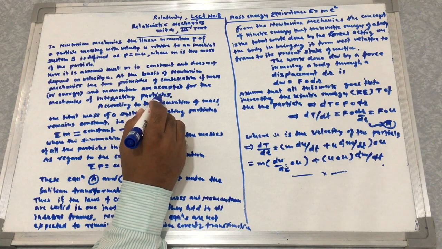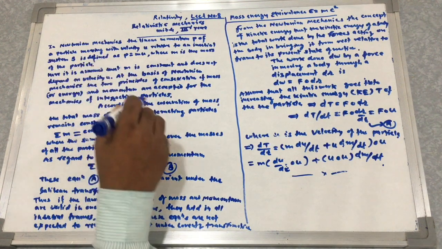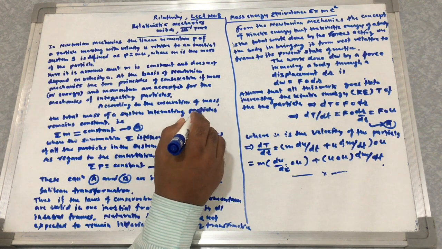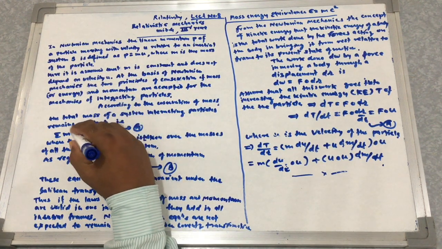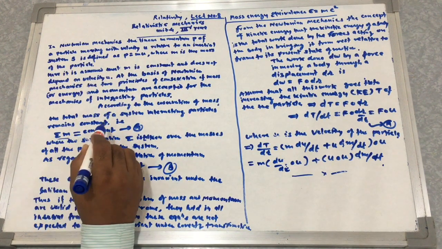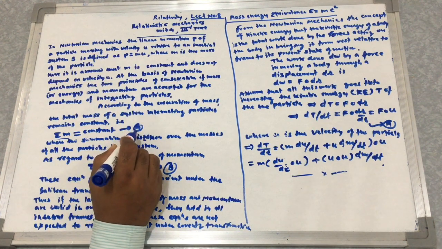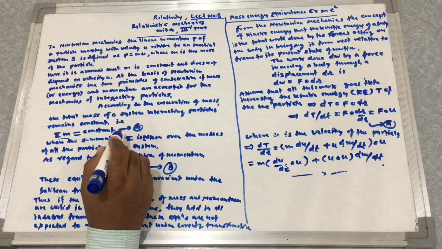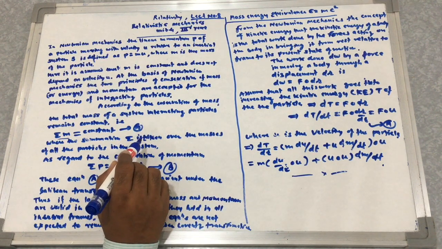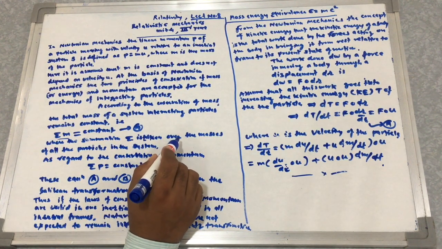According to the conservation of mass, the total mass of a system of interacting particles remains constant. That is, summation of m is equal to constant. This is equation A, where the summation is taken over the masses of the particles in the system.